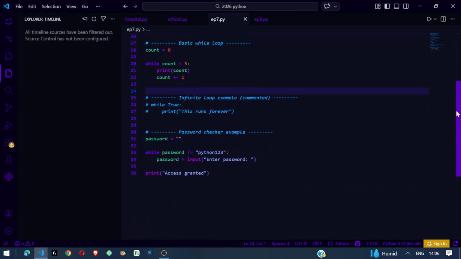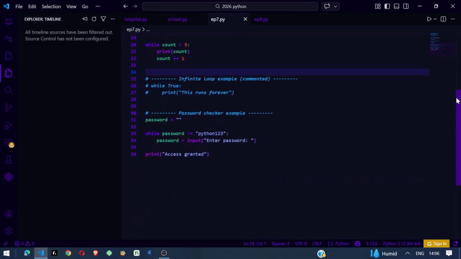Loops with user input. Loops are often used to keep asking for input until something is correct. This is how many real programs work. This is why loops matter. Games, websites, apps, they are all using loops. Loops are everywhere. If you understand loops, you're thinking like a programmer.